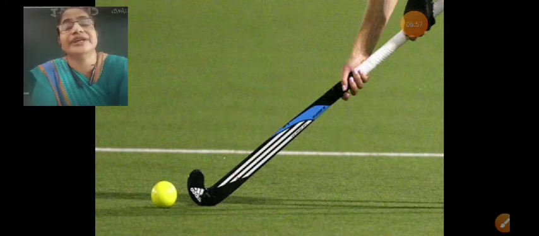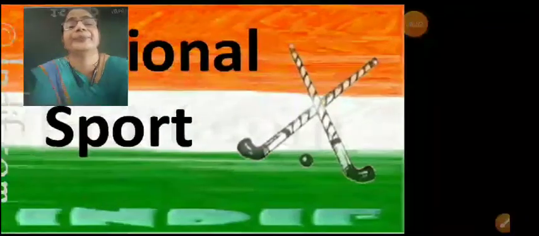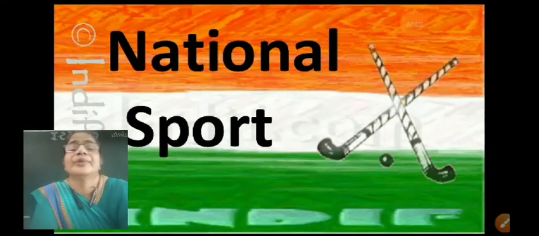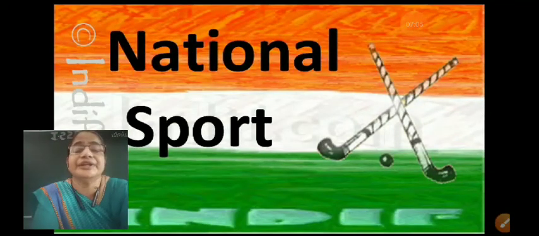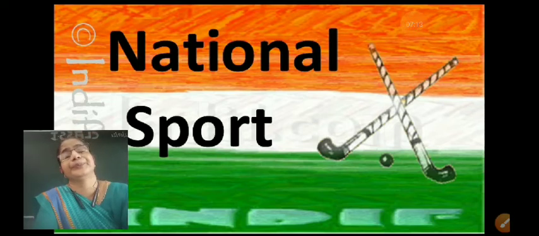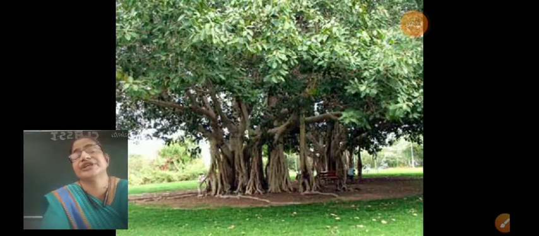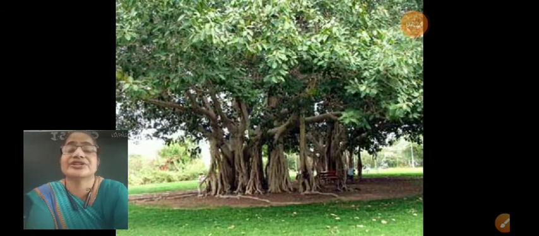Our national game is hockey, and the spelling: hockey, hockey. And which is our national tree? Banyan tree. Okay, this is our national tree. Spelling: banyan tree.